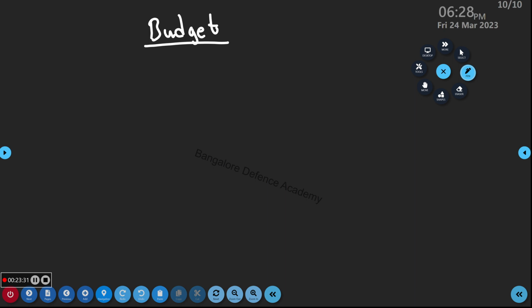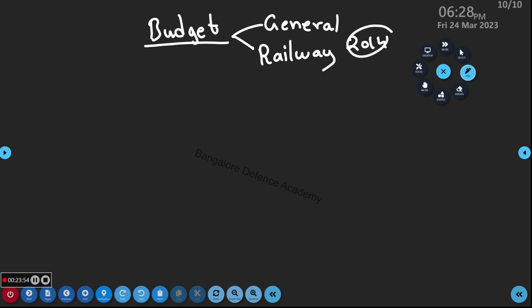So right now how many budgets do we have? One budget. And who will introduce this? The finance minister. Now the budget is read on the last working day of February. Before 2014 this was the normal case, but after 2014 the government decided to introduce the budget on February 1. Suppose there is an election in some state, like a general election or a state election, then the government can do it before or after. It depends on the government's wish.